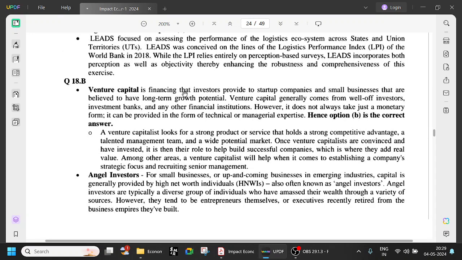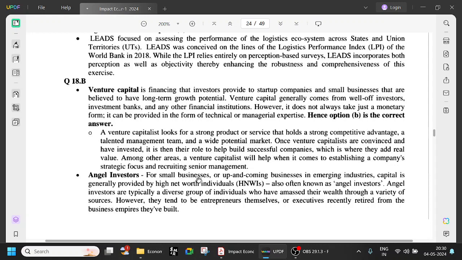Venture capital is financing that investors provide to startup companies and small businesses that are believed to have long-term growth potential. Venture capital generally comes from well-off investors, investment banks, and any other financial institution. However, it does not always take monetary form, and it can be provided in the form of technical or managerial expertise. So that's the definition of venture capital. A venture capitalist looks for a strong product or service that holds a strong competitive advantage, and they are going to invest.